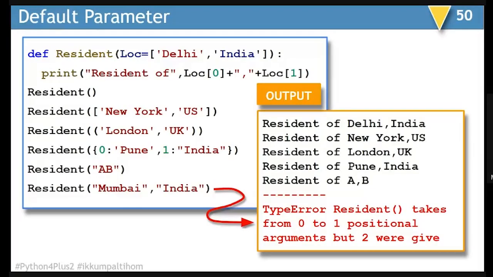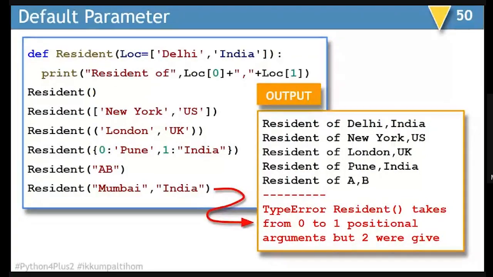Now, if the default parameter is required to be a list type, this is the kind of thing you will see. If I do not pass any parameter in this, it is going to show your default, resident of Delhi, India. And if you are passing New York and US, it is going to be resident of New York, US. If you're passing a tuple, then also it will give you the same kind of answer, as London and UK.